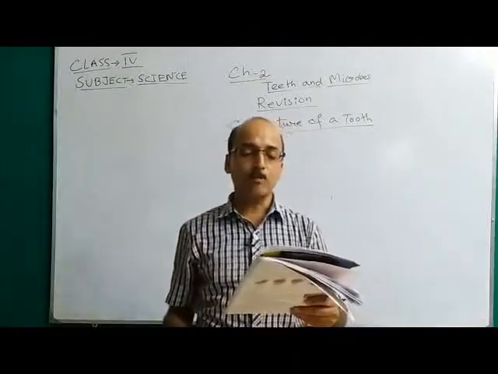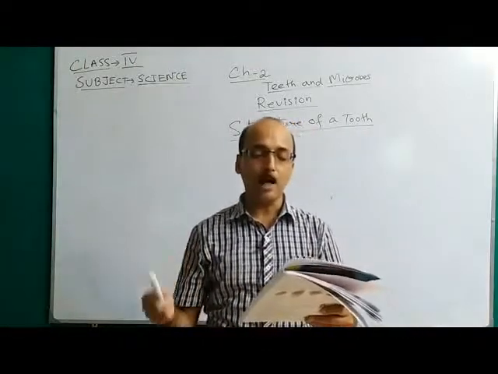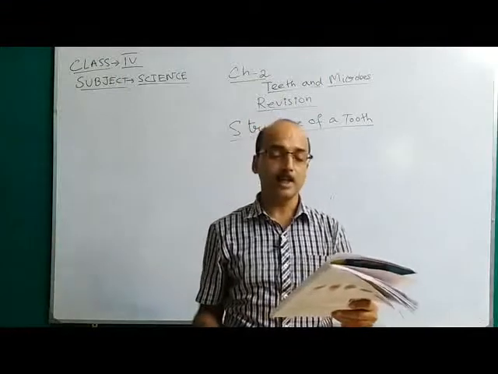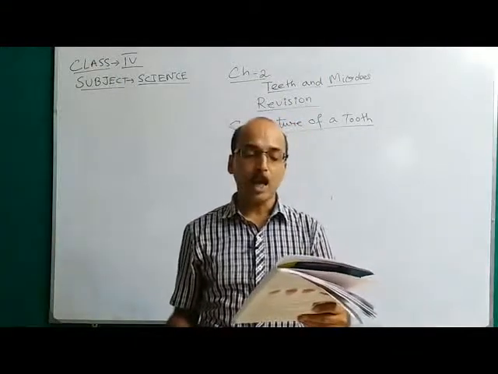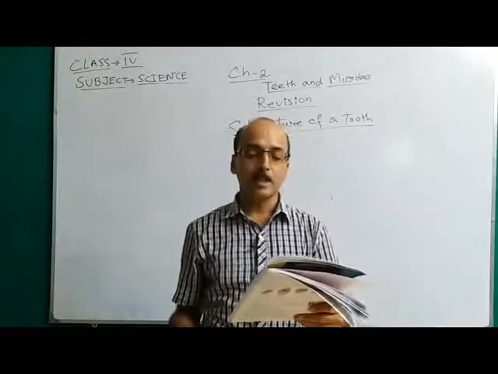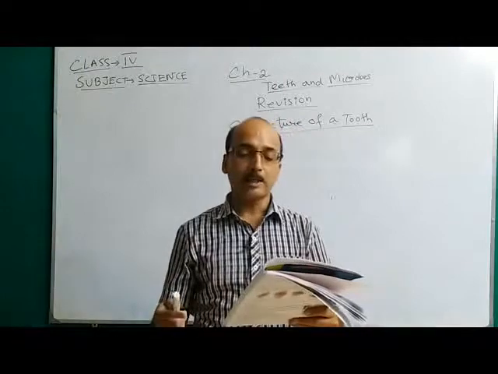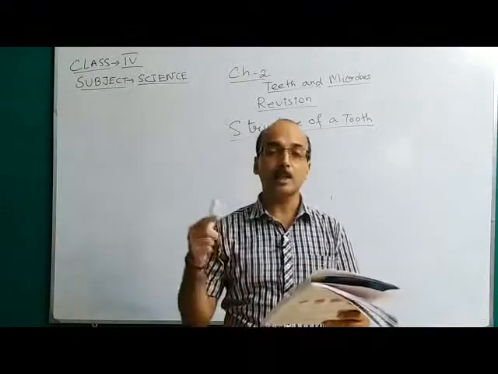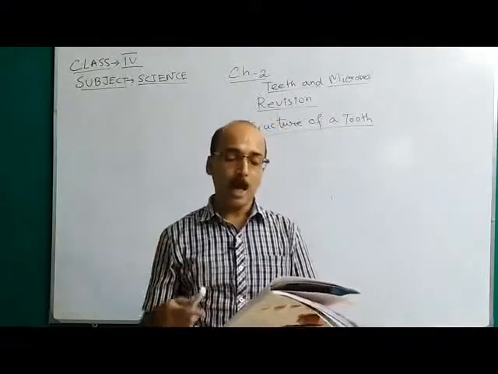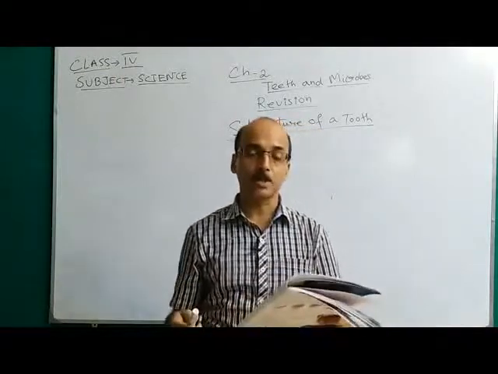The center of a tooth is called pulp. It lies inside the dentine. It is soft and has blood vessels and nerves. So this pulp, the center of the tooth, lies inside the dentine, and the pulp contains blood vessels and nerves.